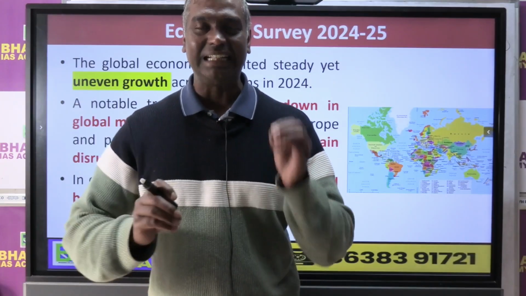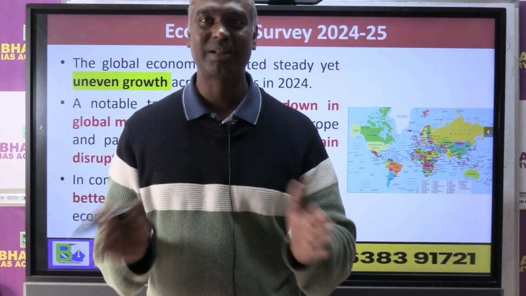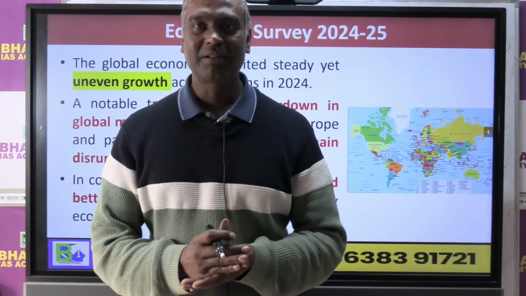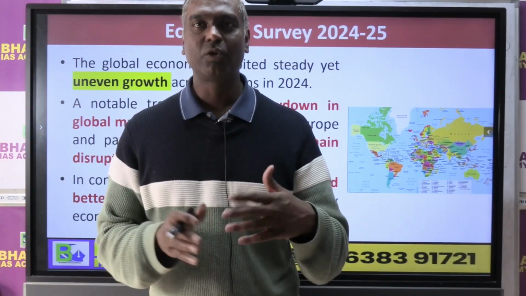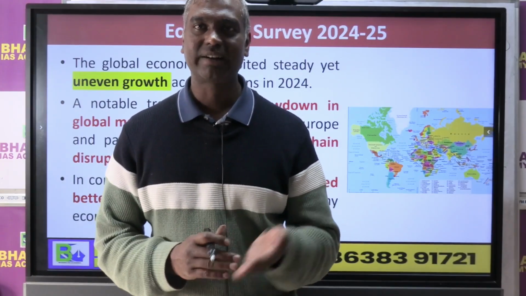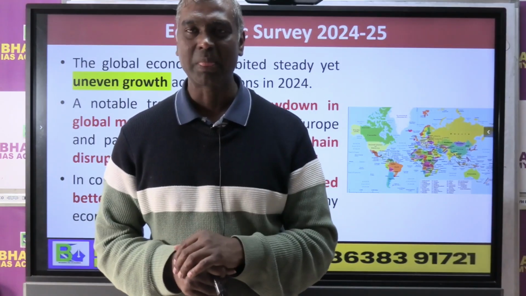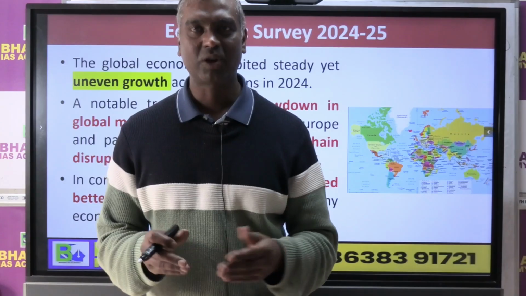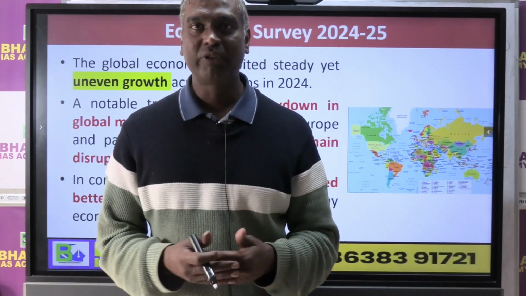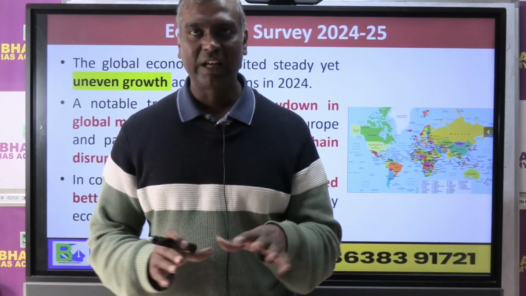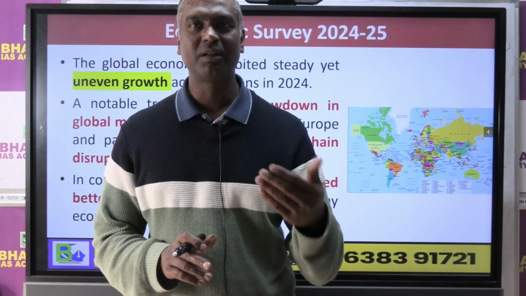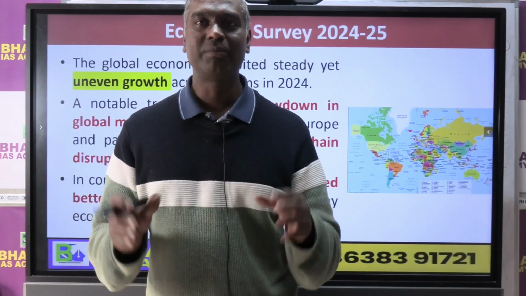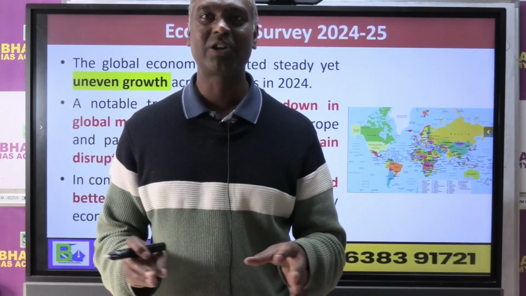This is what we can say the gist and summary of the first chapter, if you really want to understand the economic survey in very short. I repeat, the economic survey basically tries to say that last year the global economy faced a lot of uncertainty, starting with the Ukraine war, which is given in the survey, then the Hamas-Israel conflict, etc. There were many other factors causing geopolitical tensions, because of which the global economy did not fare well. There was a lot of uncertainty, and also a little pressure of inflation, which eased out. इस uncertainty में Indian economy performed rather good. Now this is the conclusion of chapter 1.